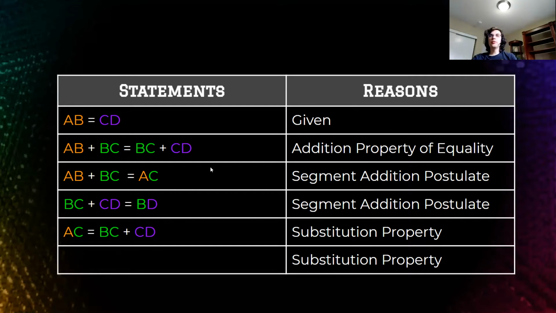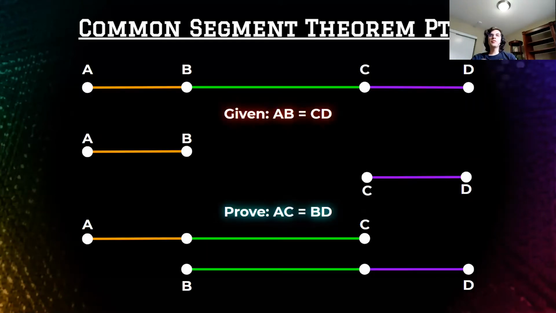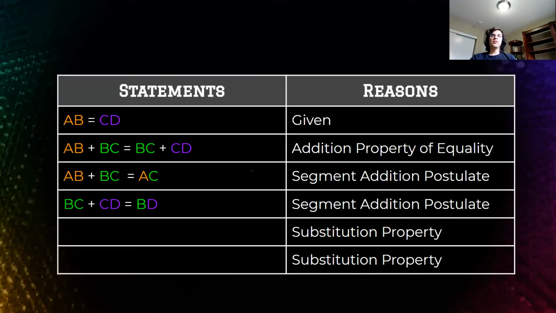And again, you will notice, let's rewind. What we've essentially proven is that if I add the same line segment to two line segments, they stay equal afterwards, which is kind of like the addition property of equality, but for line segments. So we've essentially proven things that we probably were pretty confident we could do. Adding the same thing to two line segments keeps them equal, and subtracting an overlapping bit from two equal line segments still keeps them equal in length. Very useful properties that we have proven this time as the common segment theorem instead of assuming, like we did before.